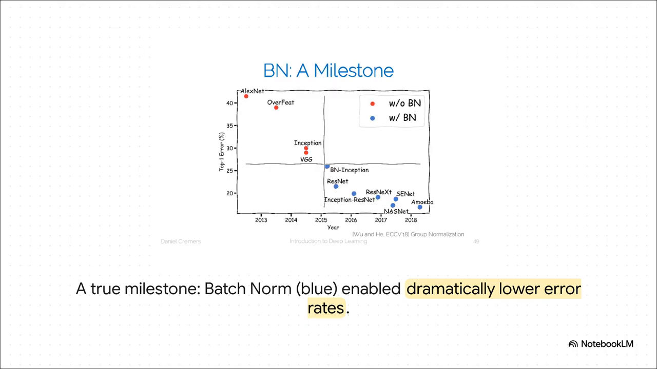I mean, look at this chart. The red dots, those are the major AI models from before 2015. You can see they're all hitting a wall. Their error rates are stuck. Then, batch normalization arrives on the scene, and boom, look at the blue dots. Suddenly, the error rates just plummeted. This one technique is what finally made it possible to train the kinds of ultra-deep networks that power the entire AI revolution that we're living through right now. It was a massive milestone.